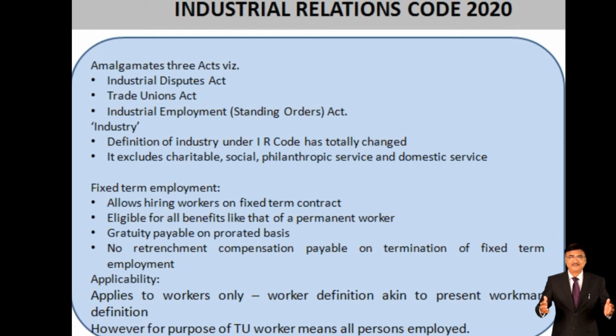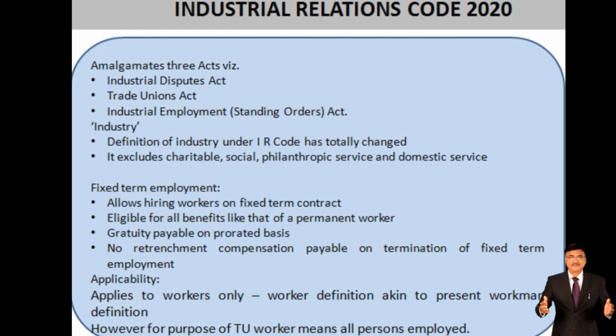Then fixed term employment. Related to fixed term employment, many changes have been made in this Industrial Relations Code 2020. What are those? It allows hiring workers on fixed term contracts. Now it has been legalized that you can hire on fixed term contracts for 6 months, 1 year, 2 years, and we will discuss this exactly later in this session.